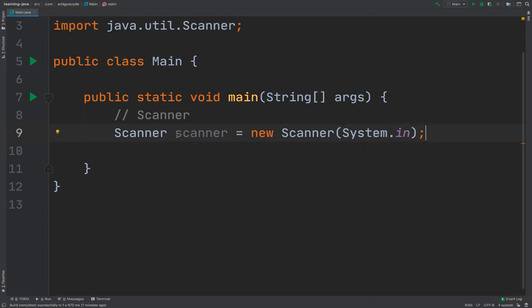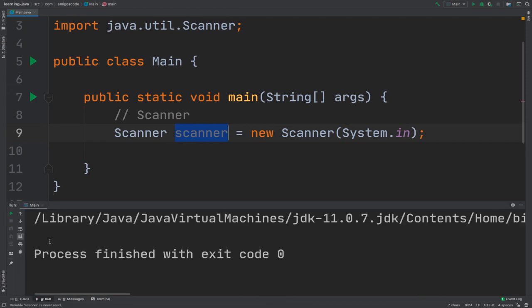We have now this variable right here, which is an object, and I'm going to explain what objects mean in a second. But this variable right here now can take user input from the console. So if I run this program, you see that the program runs, and in the console nothing happens, and then the process finishes. So the program just exits.